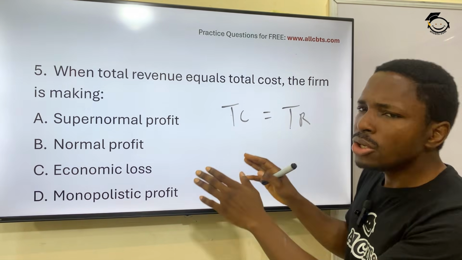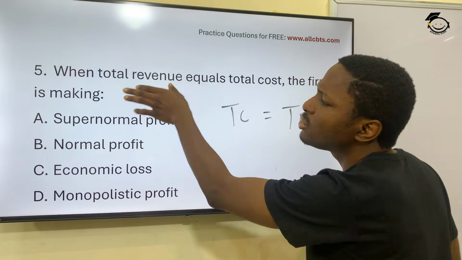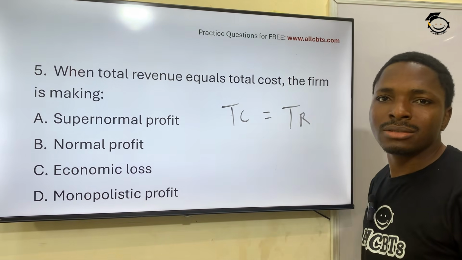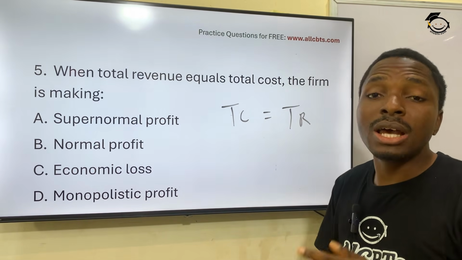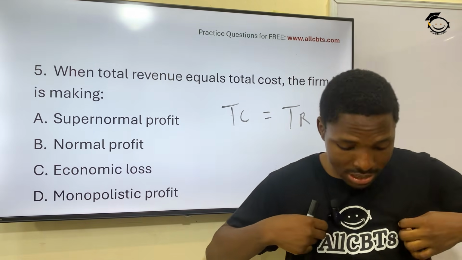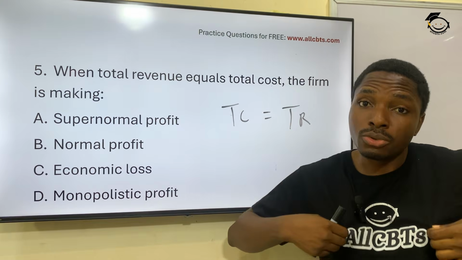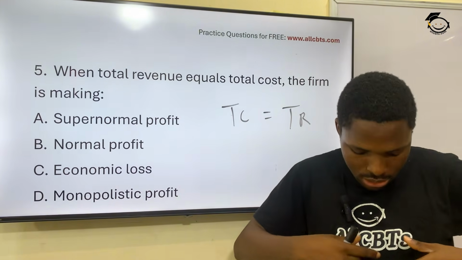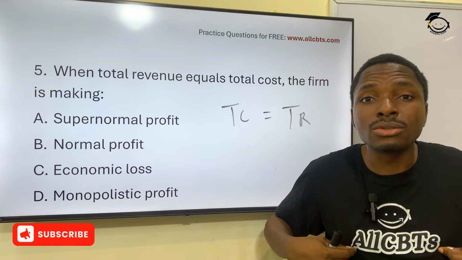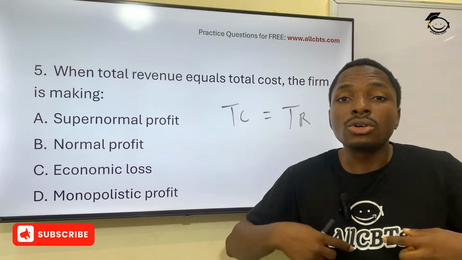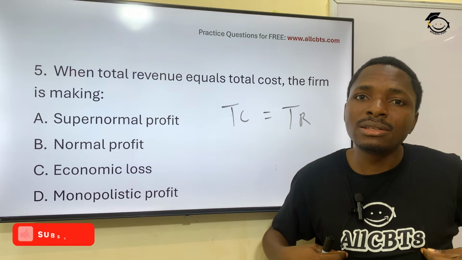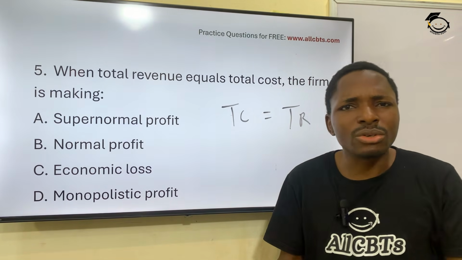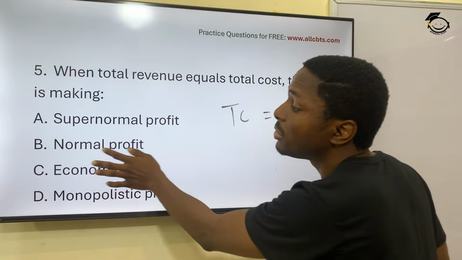So when the total amount of income your business is making equals the total amount you are spending, what is happening to your business? In other words, say you produce this type of vest I'm wearing, or you are the one that stamps these AllCBTs on it. It took you 3,000 naira to stamp this AllCBT on it, then you charge the customer also 3,000 naira. That's your total expenses equal to your total cost. What is happening to you? What is happening is normal profit.